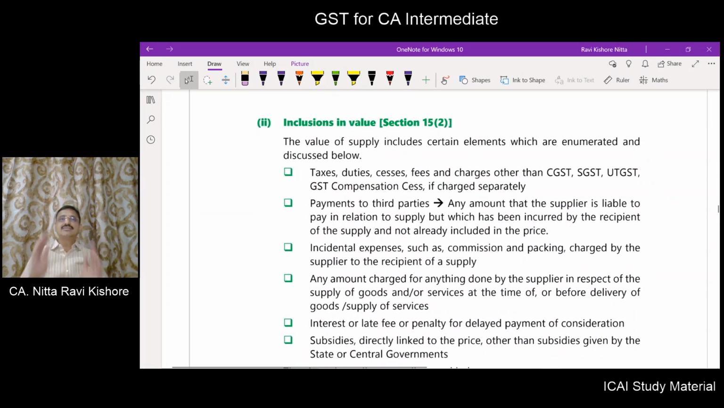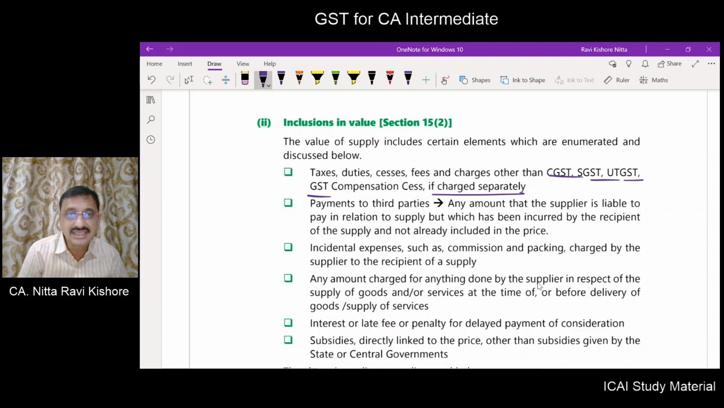Now, certain items are to be included in the value. What is the value of supply? Section 15(1) says that value of supply means transaction value if it is between two unrelated parties and the price is the sole consideration. Okay, but it has to include certain items. What are those items? Taxes, duties, cess, fees other than CGST, SGST, UTGST or GST if charged separately, meaning all other taxes other than those taxes which have been subsumed into GST, if they are shown separately in the invoice, then it is to be included in the value of supply.